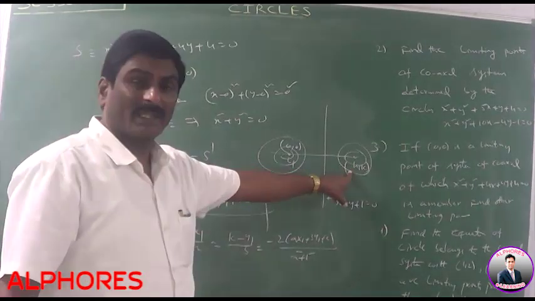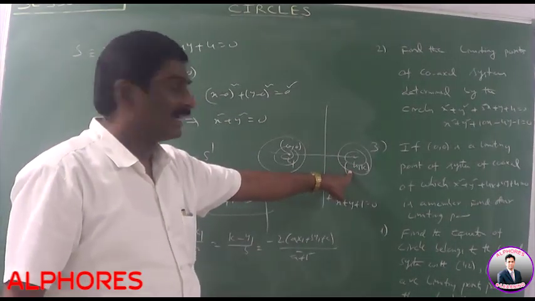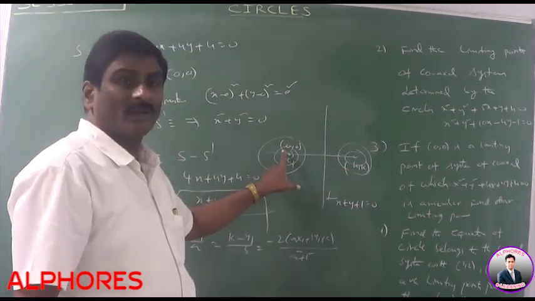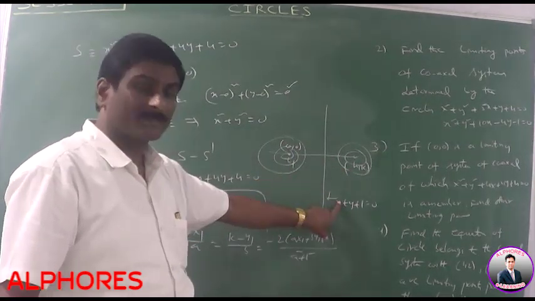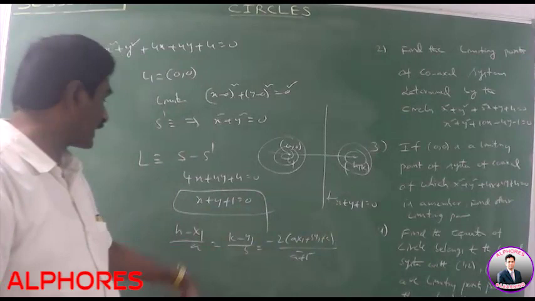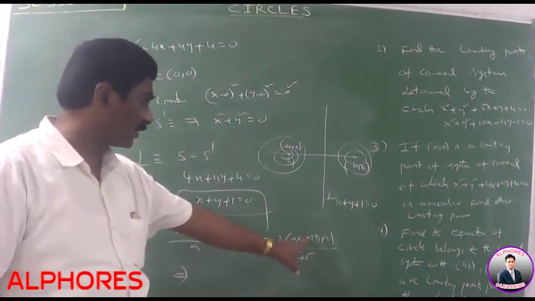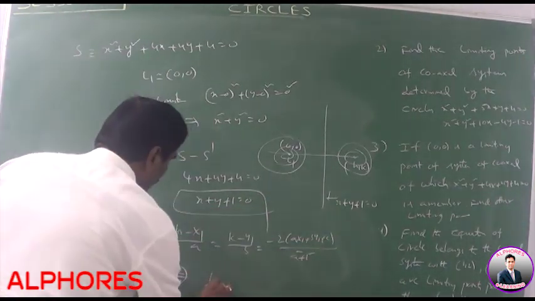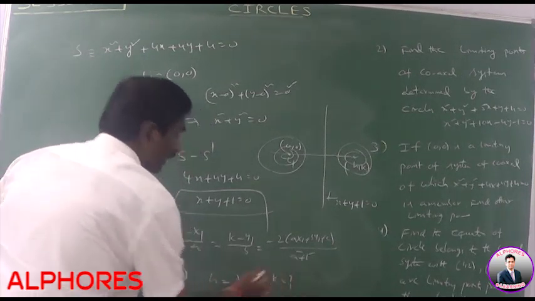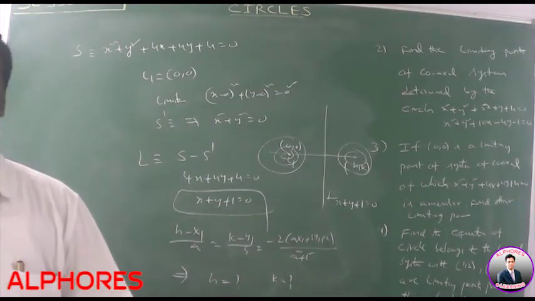Let (h, k) be the other limiting point. Clearly it is the image of the first limiting point (0, 0) with respect to the radical axis. That means (h minus x1) by a is equal to (k minus y1) by b is equal to minus 2 of (ax1 plus by1 plus c) by (a square plus b square). Find the values of h, k. It is the other limiting point.